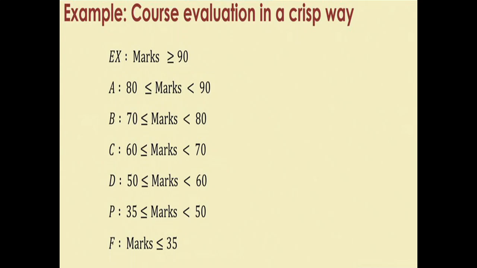And if the marks are greater than 70% and less than 80%, then the student is graded as B. Like that, all the grades A, B, C, D, E, F are assigned.